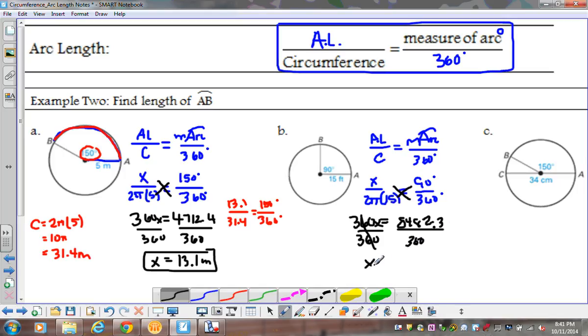When I do that, I've found my arc length to be approximately, if I round to the nearest tenth, 23.6 feet. So my entire circumference is 2 times pi times 15, but the only piece of that I want is the length of arc AB, which would be 23.6 feet.